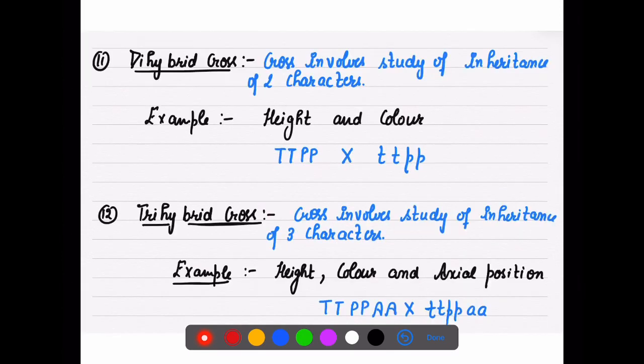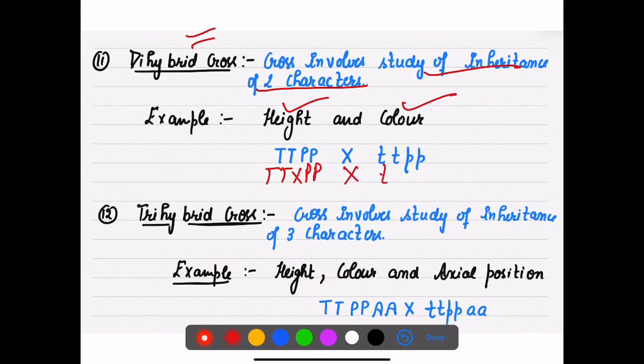But अब मुझे 2 characters को study करना है, मुझे height भी चाहिए, color भी study करना है. That kind of cross is called a dihybrid cross. For height, if it is dominant we will write tall, and if the color is purple we write purple. These are the dominant ones, and the recessive ones we will write with small letters. So those are the 2 characters I am studying here. One is height, one is color.